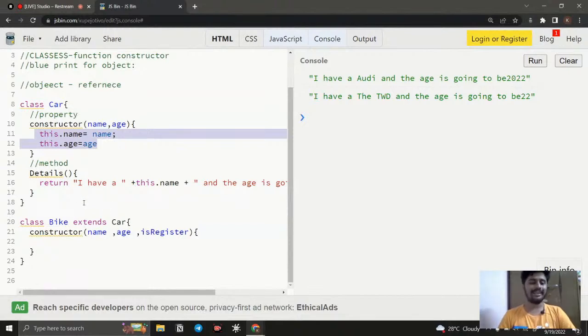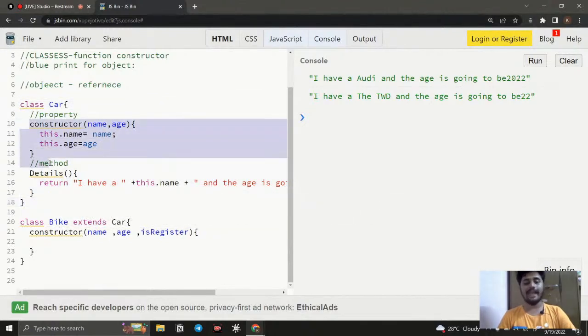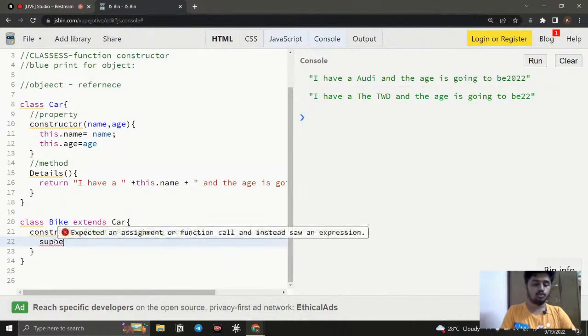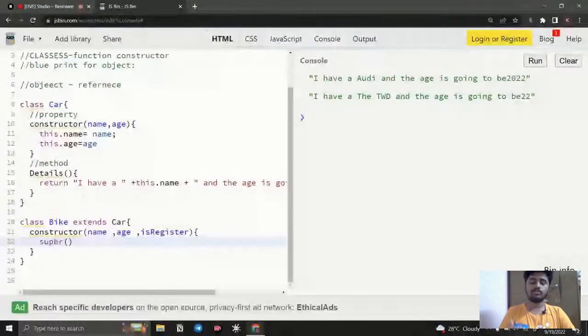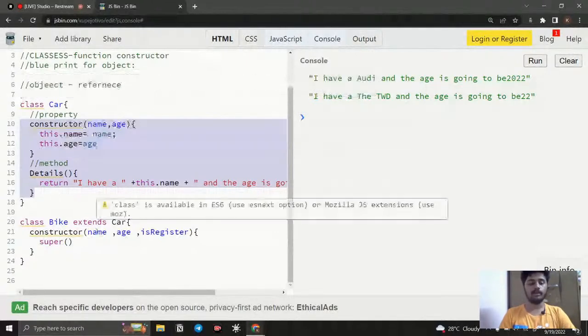So right now we are extending it, right? We are extending the bike class from the car class, so we can access it. How can I access it? Inside the constructor function we can use something called the super method. If I use the super method, we can access all the methods and all the properties inside the parent blueprint. So this is going to be the parent blueprint.